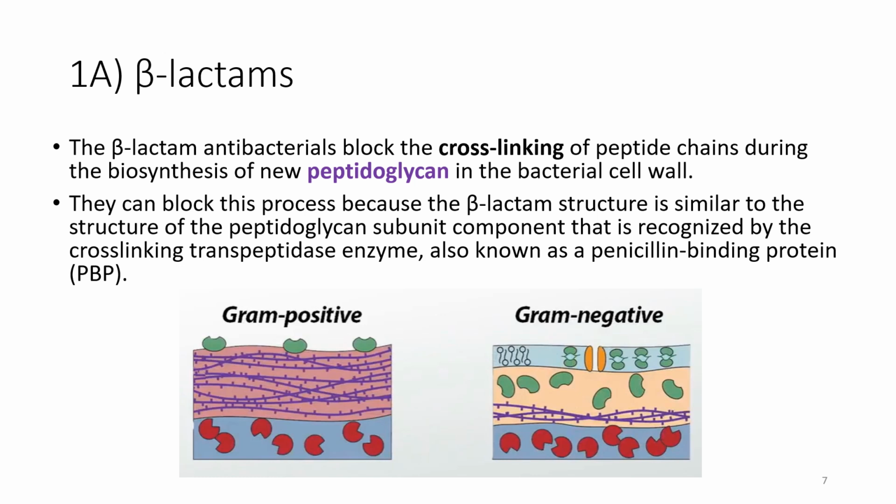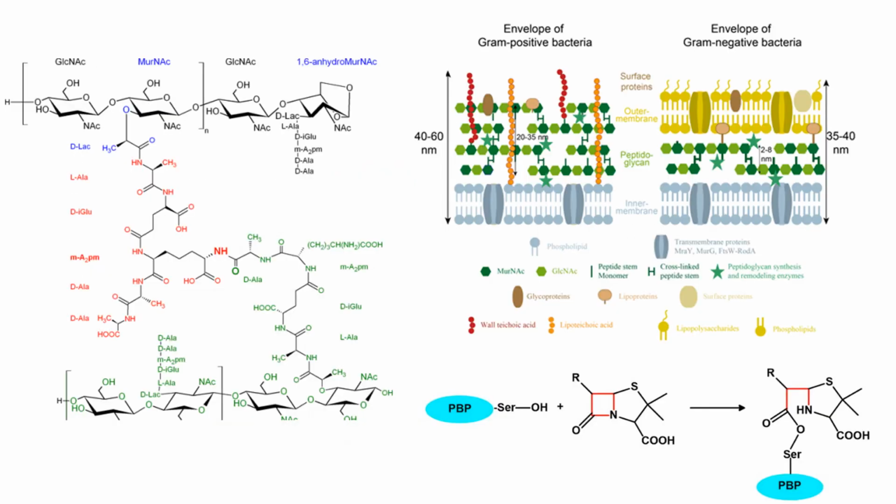This enzyme forms cross-links among these different chains of peptidoglycan to make the cell wall more stable and more rigid. Peptidoglycan, as the name implies, is composed of a chain of 5 amino acids with sugar. That's why they are called peptidoglycan.